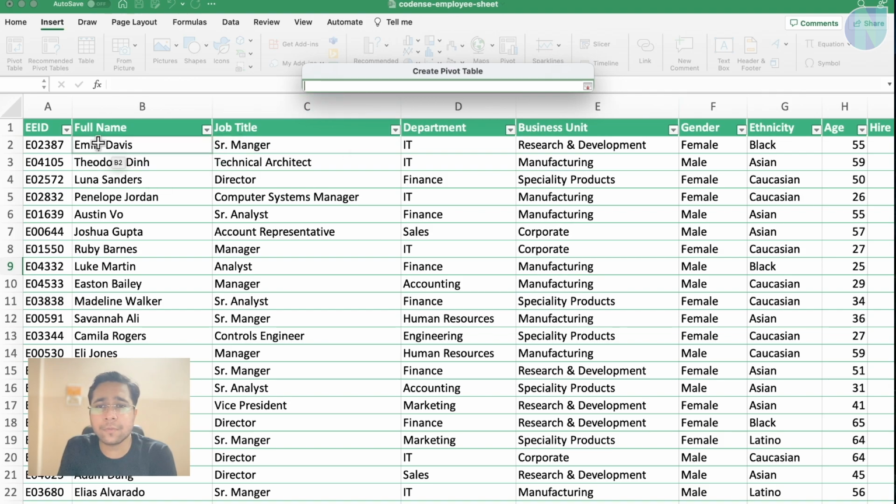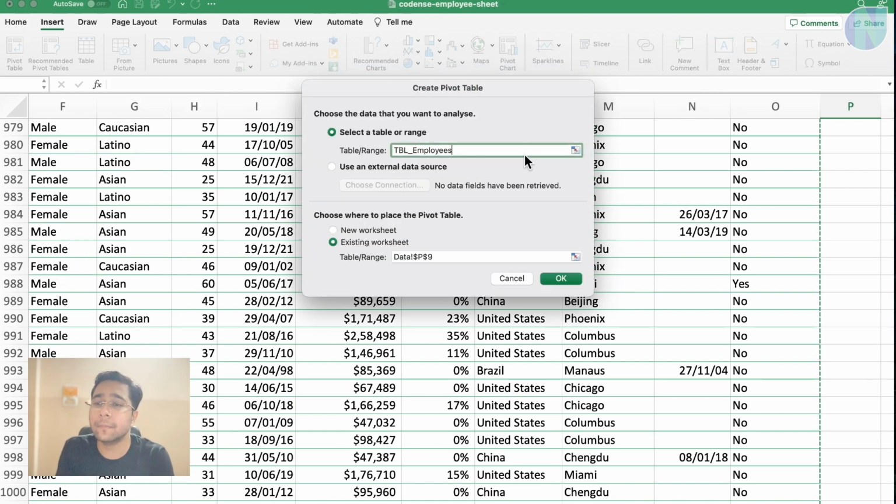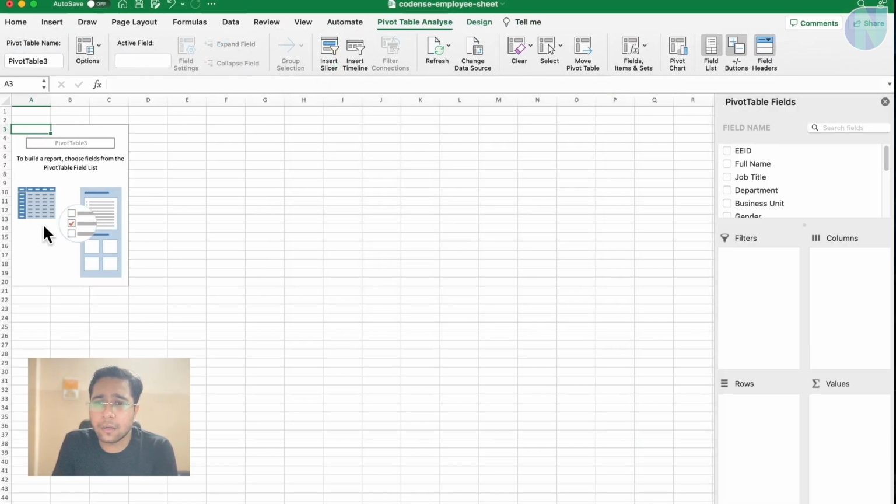I will click on this option, go to the first one, press Ctrl Shift arrow key to the right, arrow key to the bottom, and will extend this. Now I have selected my table. Where I want to insert this pivot table, suppose I want to insert it into a new worksheet. I will click on OK. So it has inserted a pivot table in a new sheet. You can see this is Sheet2.